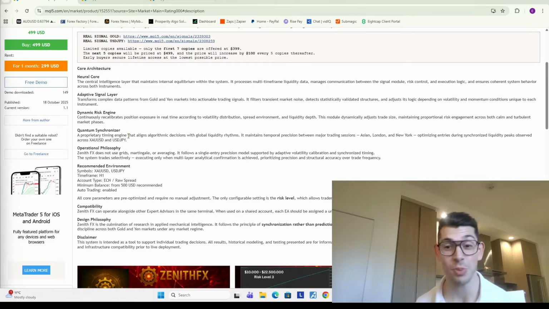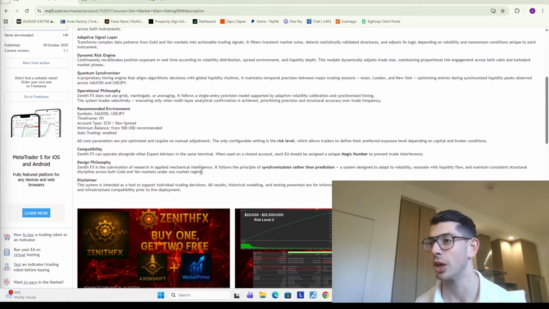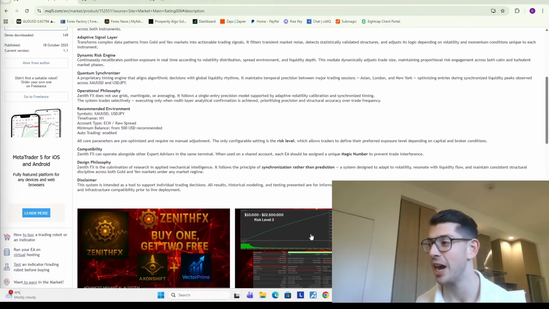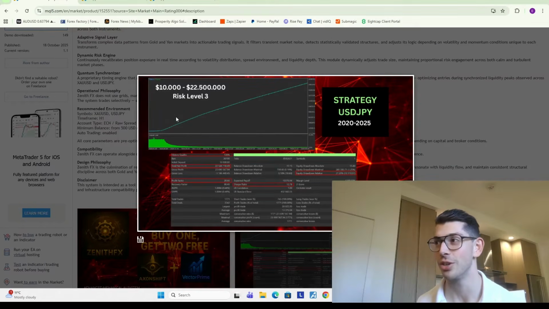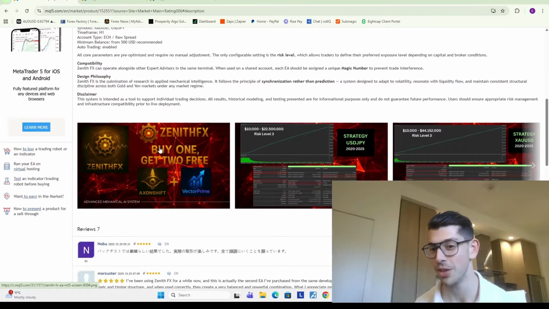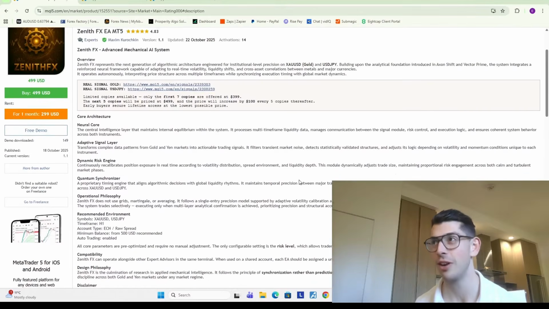But people must be buying it, clearly, or else he wouldn't be doing this, because he must be making some money from it. But yeah, so far, we're not really seeing anything from the actual page here. It's just saying that essentially it's using supposedly some crazy AI to have a ridiculous backtest, turning 10 grand into $22.5 million within a fairly short period of time. So 5 years, apparently, you're going to make $22 million from this expert advisor because it's somehow using the most advanced quantum technology. So yeah, he's not even trying. It's very, very fake.